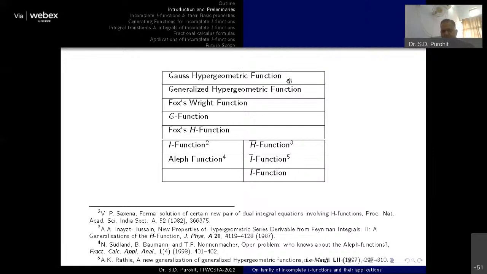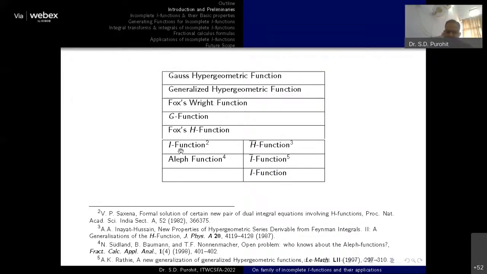After the gamma function, you got the Gauss hypergeometric function, or we can say this is the first special function which we are taking as a category of special function. Its generalization is given as the generalized hypergeometric function. And then we also have the Fox-Wright function, Meijer's G function, and Fox H function. After the H function, there are two categories of generalization.